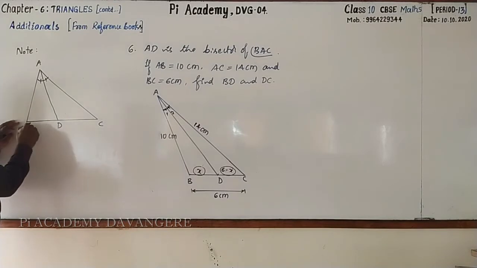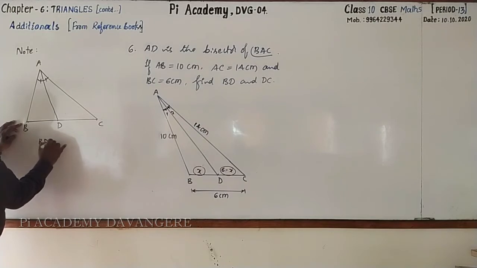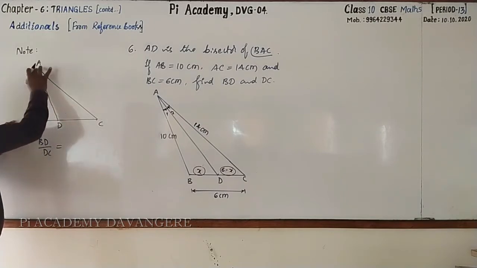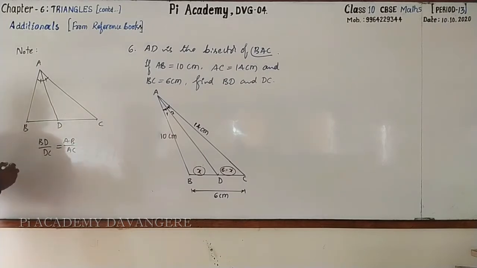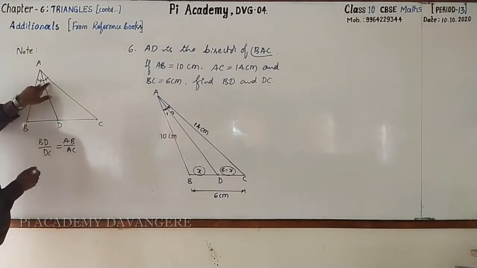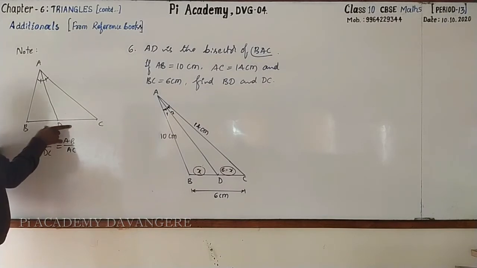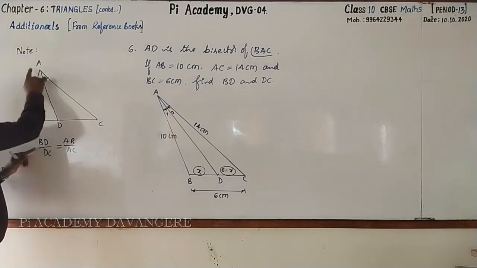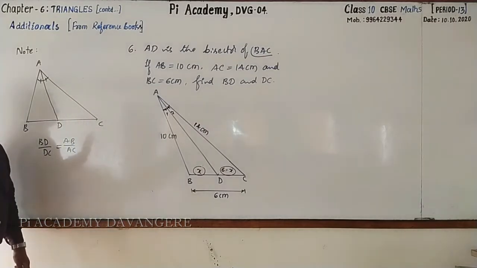Then they had asked you to prove BD by DC is equal to AB by AC. This is one of the important results with respect to the angle bisector of a triangle. In any triangle, if there is an angular bisector, then it divides the side in a ratio equal to the ratio of the remaining sides. BD by DC equal to AB by AC. Here also we can follow the same thing. Got it?